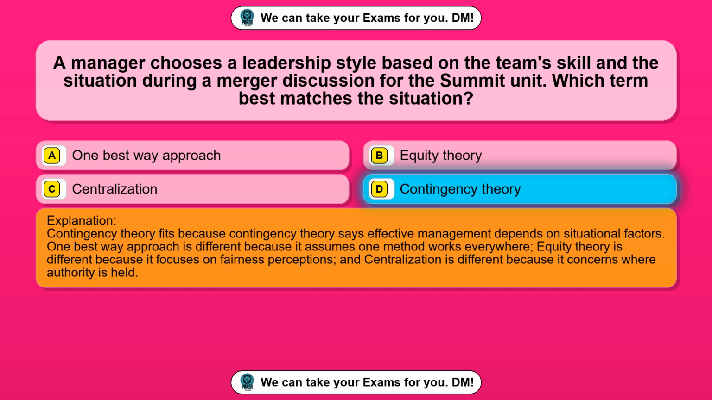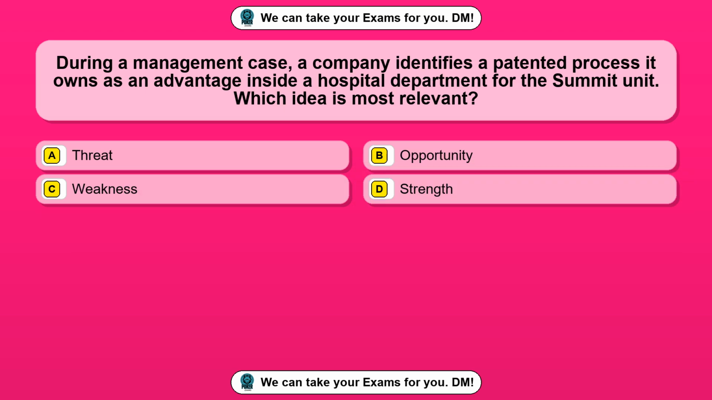Question 98. During a management case, a company identifies a patented process it owns as an advantage inside a hospital department for the summit unit. Which idea is most relevant? Option A, threat. Option B, opportunity. Option C, weakness. Option D, strength. The correct answer is option D, strength.